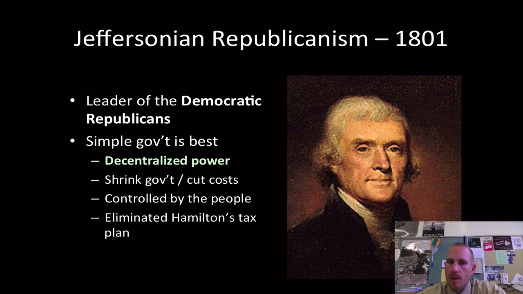Remember, Democratic Republicans, Anti-Federalists, they're the ones that were against the ratification of the Constitution. So they're against larger government and fearful of that government becoming too large and overpowering. So Jefferson himself is going to start to cut that back to give more power back to the people. And also he's going to eliminate Alexander Hamilton's tax plan, which is going to play a big part in this as well.